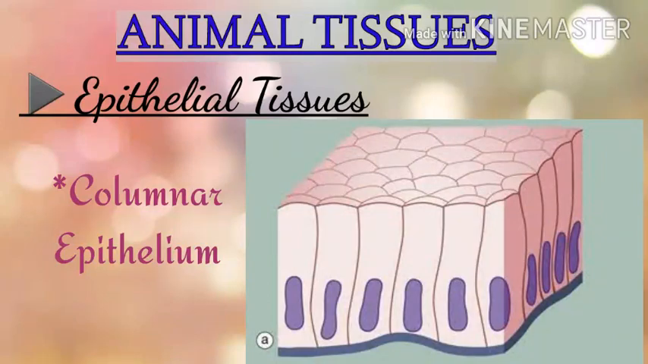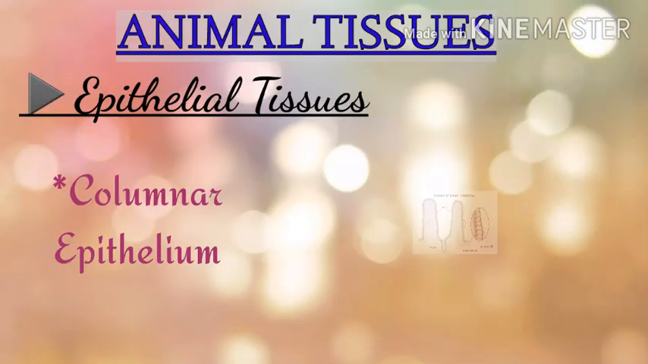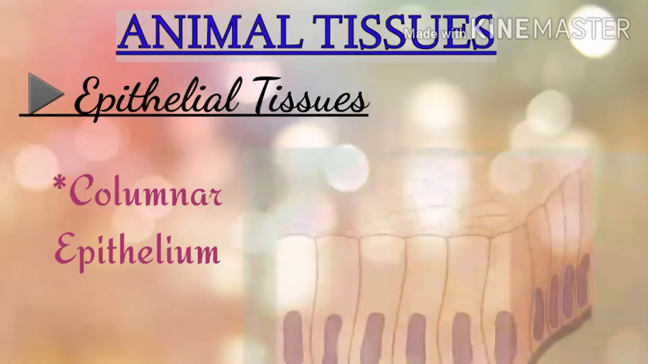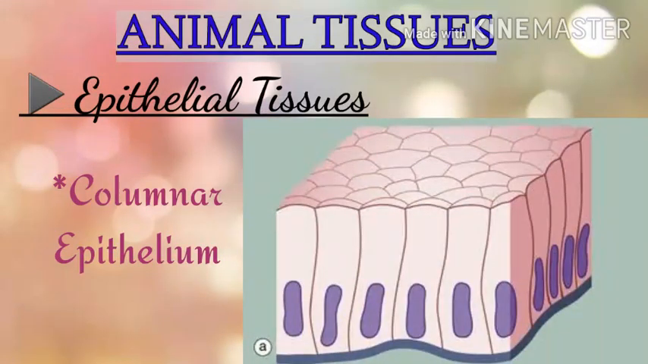Columnar epithelium is present along the lining of the stomach and small intestine. They are composed of vertically arranged, tall, cylindrical or column-like cells. The functions of this tissue include secretion and absorption.